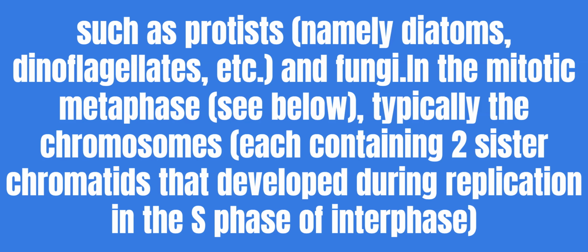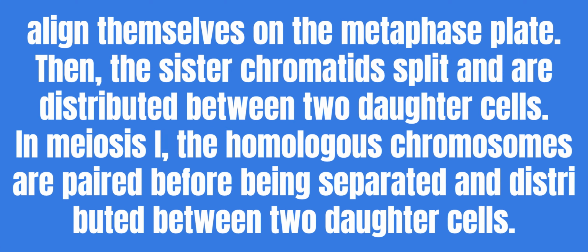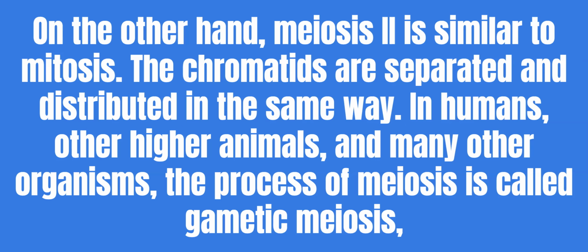In the mitotic metaphase, see below, typically the chromosomes, each containing two sister chromatids that developed during replication in the S phase of interphase, align themselves on the metaphase plate. Then, the sister chromatids split and are distributed between two daughter cells. In meiosis I, the homologous chromosomes are paired before being separated and distributed between two daughter cells. On the other hand, meiosis II is similar to mitosis. The chromatids are separated and distributed in the same way.